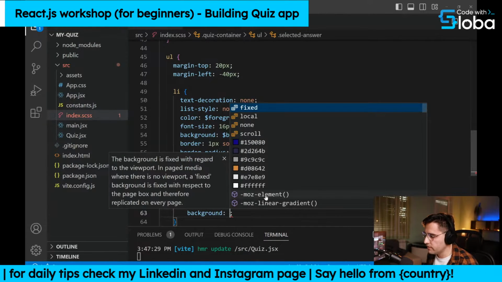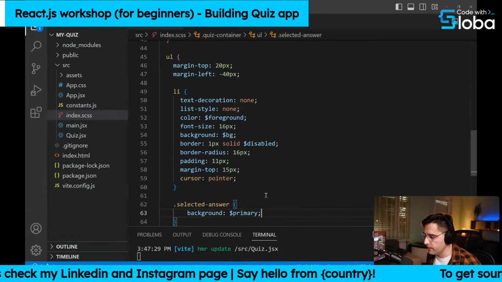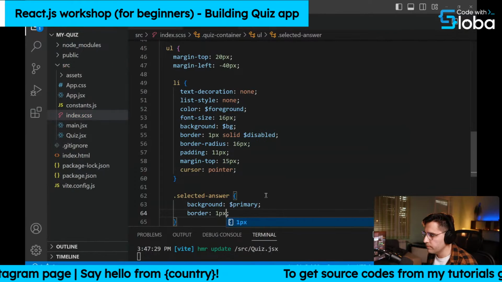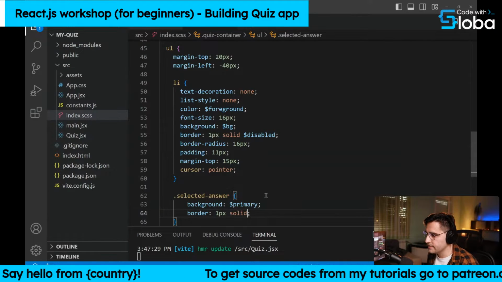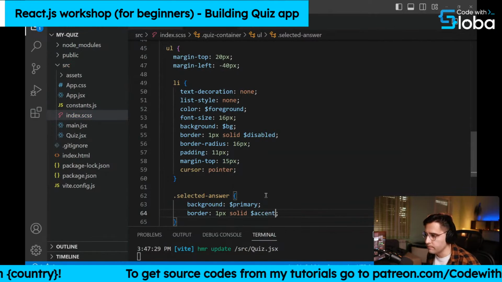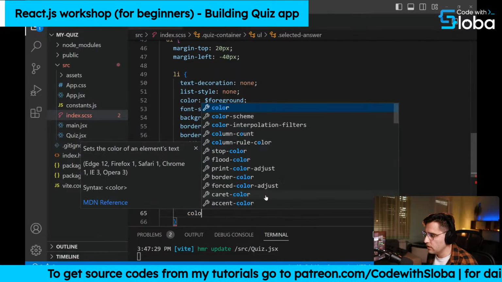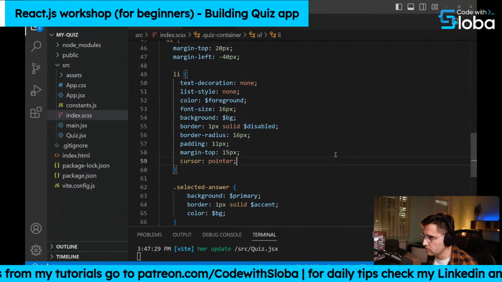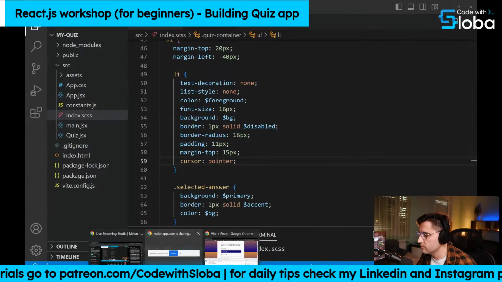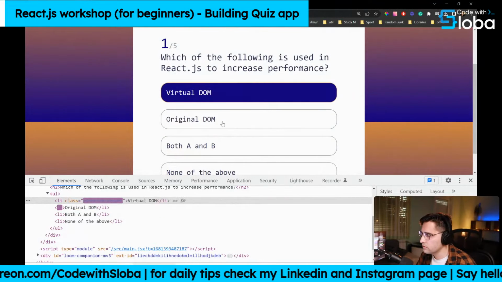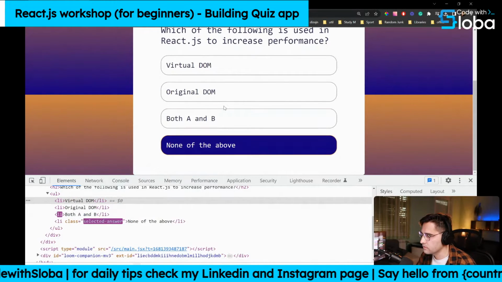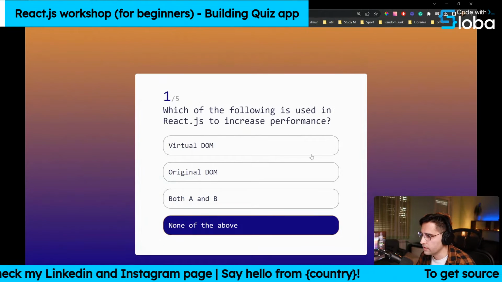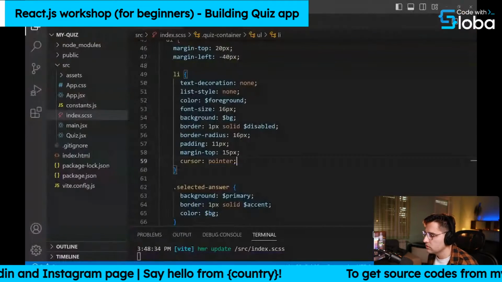So let's set the background to be primary, and let's add a different border. So let's add border 1px solid, and let's add the accent color so it pops up more. And let's add the color to be BG, like so. So let's save this and let's preview again. And there you go. So this looks correct. So now we're able to select the answer and we get the visual representation of it. So I can close this. Yeah, cool. Okay, let's continue.